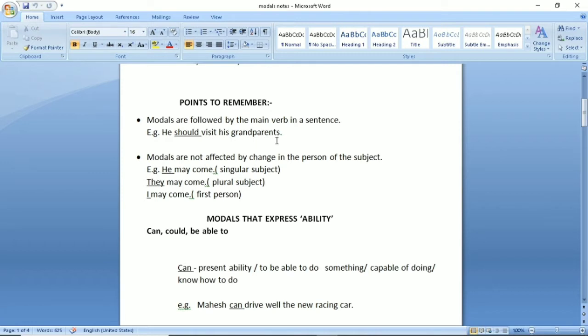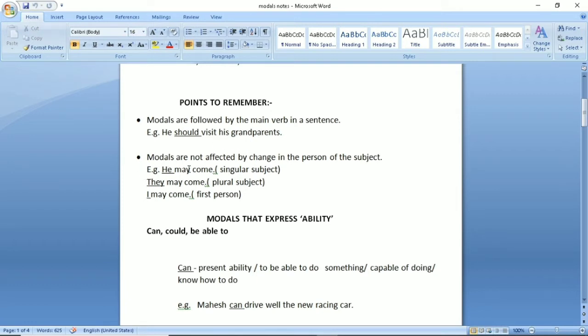And one more important thing that you should remember is what? That with modal we always use first form of the verb. See, he should visit his grandparents. It is not like that he should visited his grandparents. That will be wrong, right? He may come in. Come is again first form of the verb, right?